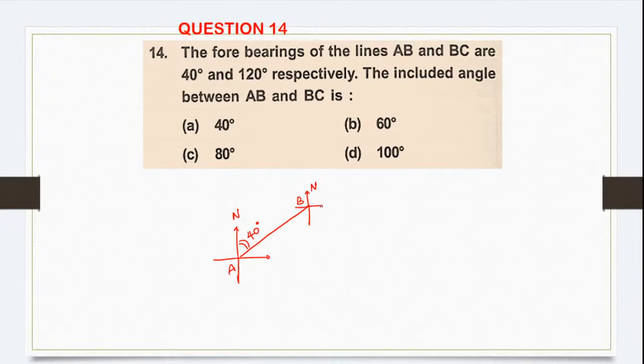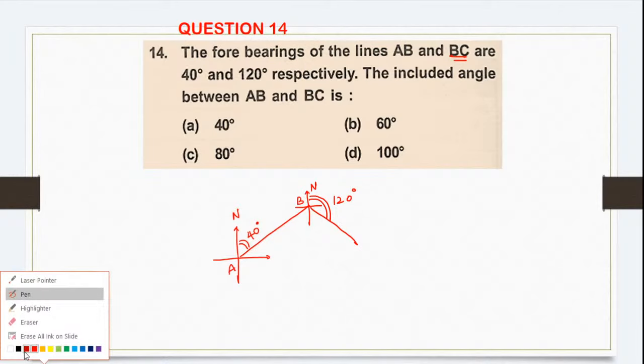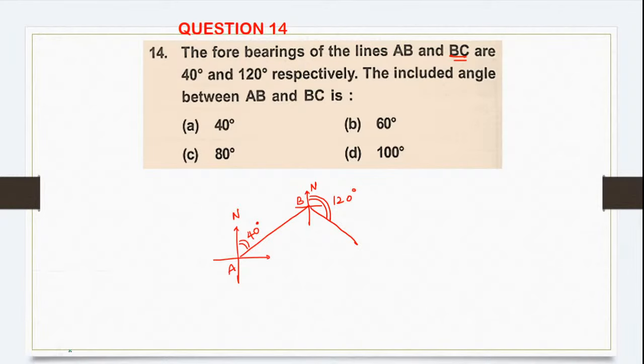Now for the line BC, it is 120 degree. 120 degree means in the second quadrant. Here it will be, and this will be equal to 120 degree. What exactly is being asked in the question? The included angle between AB and BC. Which will be the included angle? This will be your included angle. How to identify?